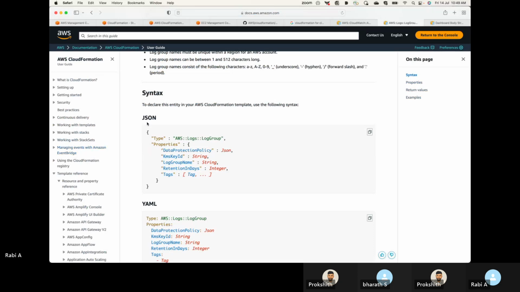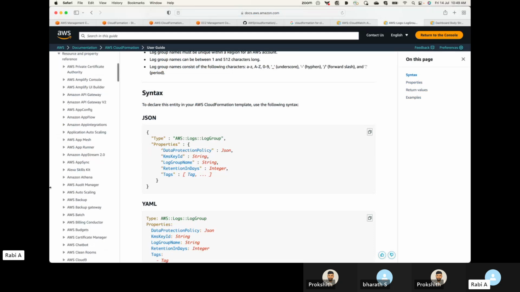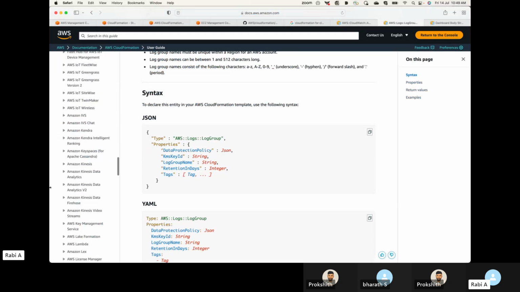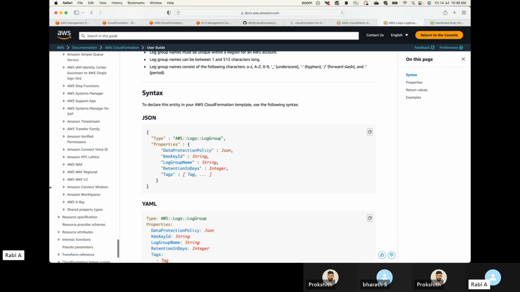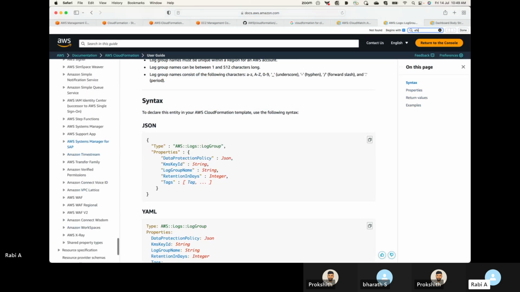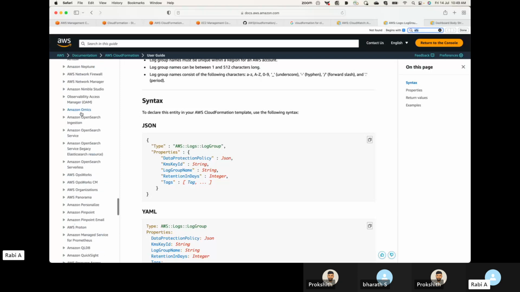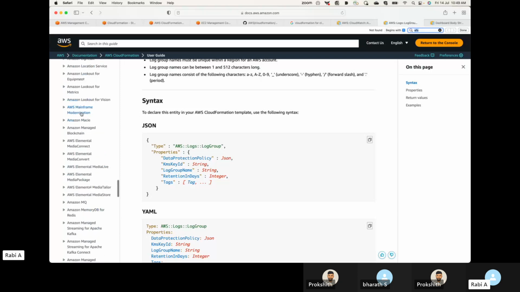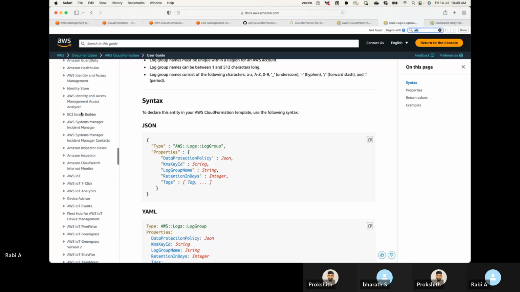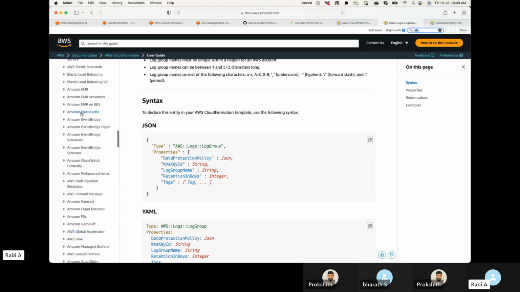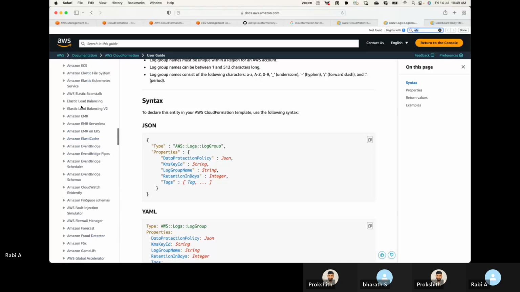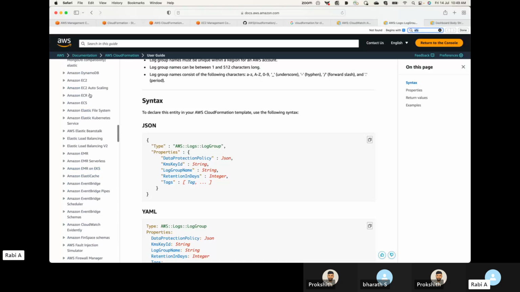Even, can we mount EFS storage also? Yeah, obviously. If I look for EFS over here, let me see EFS.